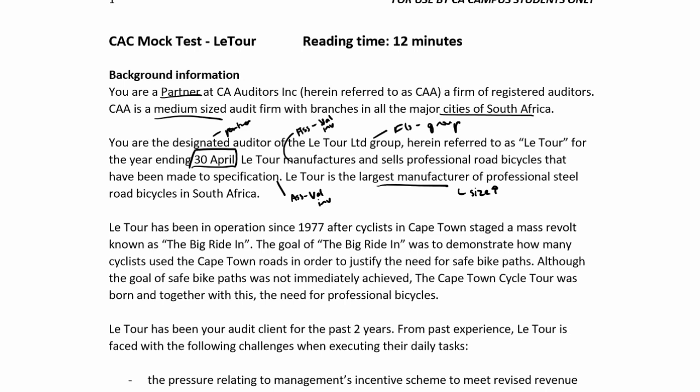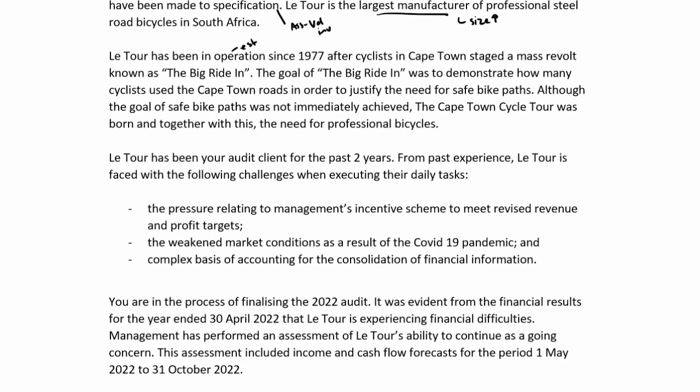Latour has been in operation since 1977, so once again, they have been in existence for long. They are established. After cyclists in Cape Town staged a mass revolt known as the Big Ride-In. The goal of the Big Ride-In was to demonstrate how many cyclists used the Cape Town roads in order to justify the need for safe bike paths. Although the goal of safe bike paths was not immediately achieved, the Cape Town Cycle Tour was born, and together with this, the need for professional bicycles. So just explaining how they came about.